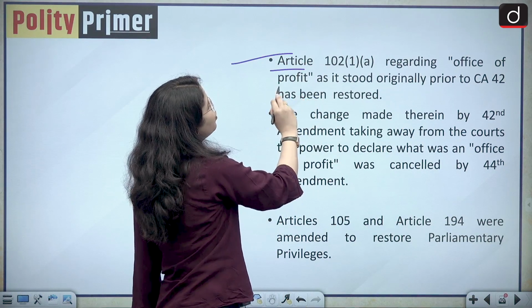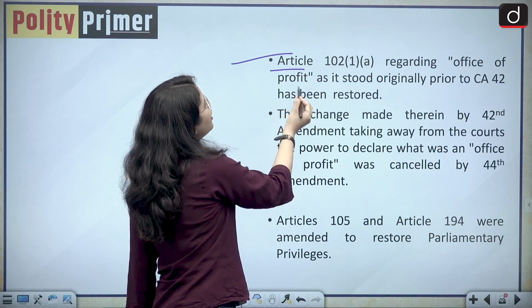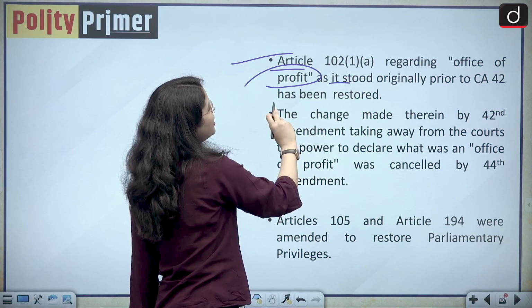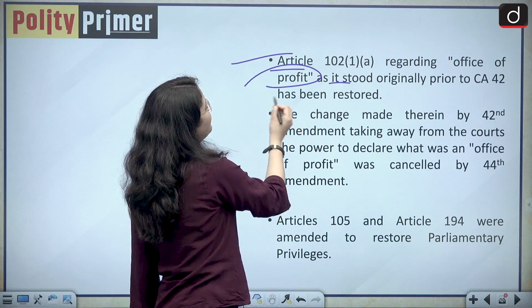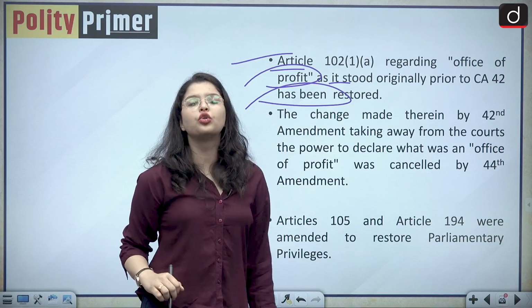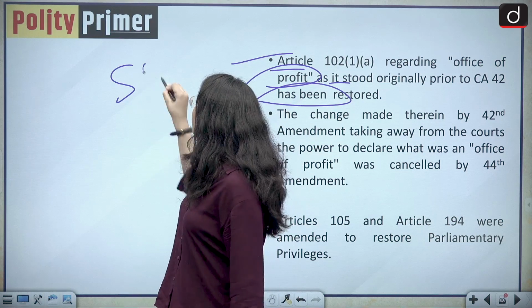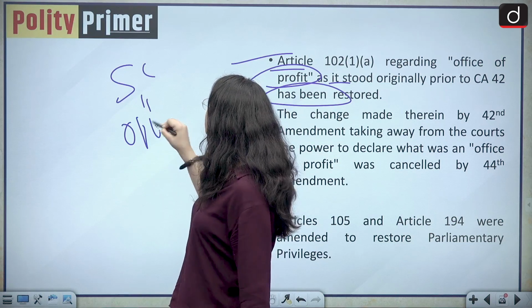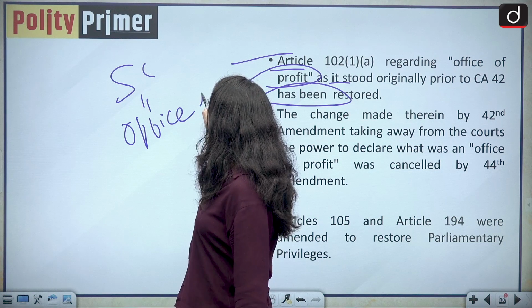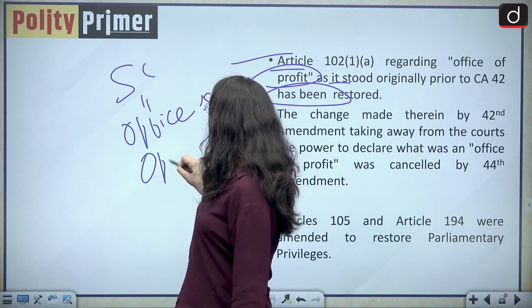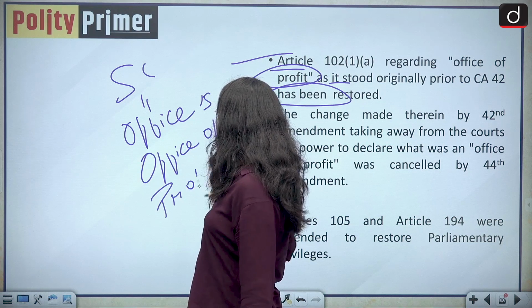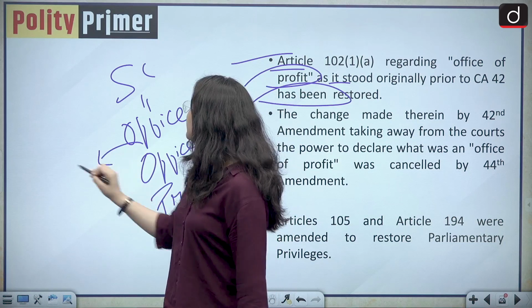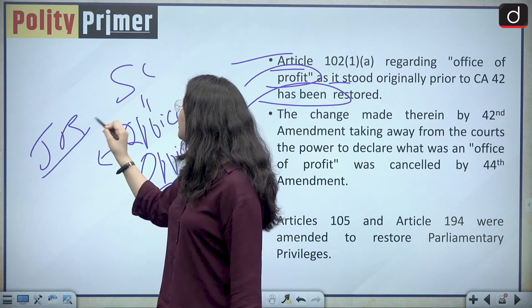Article 102, Clause 1, Subclause A, regarding office of profit, as it stood originally prior to the 42nd Constitutional Amendment Act, has also been restored. So basically the Supreme Court regained its jurisdiction to decide which offices are considered to be office of profit by exercising its power of judicial review.